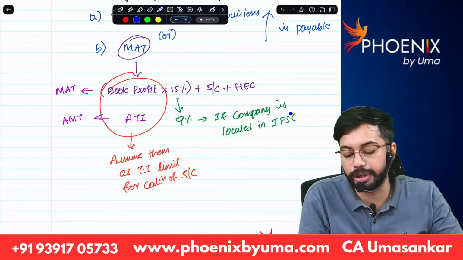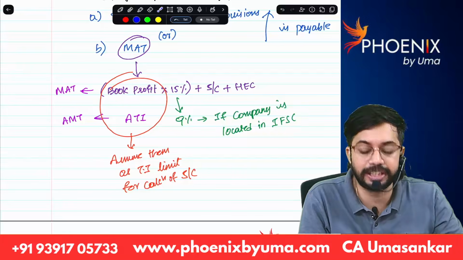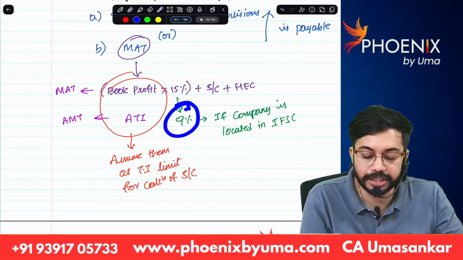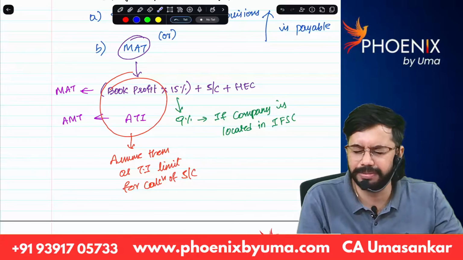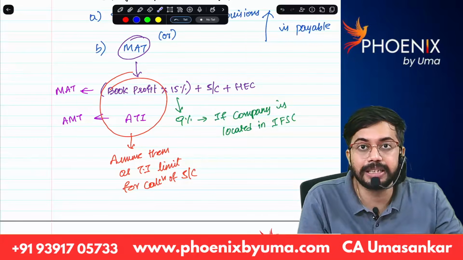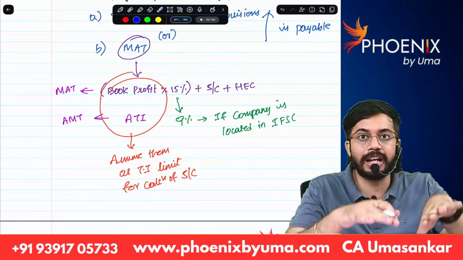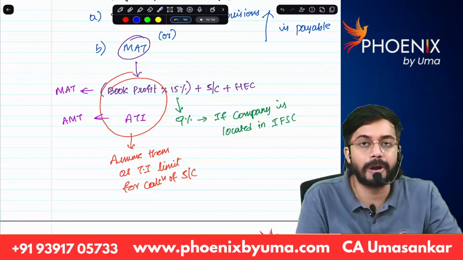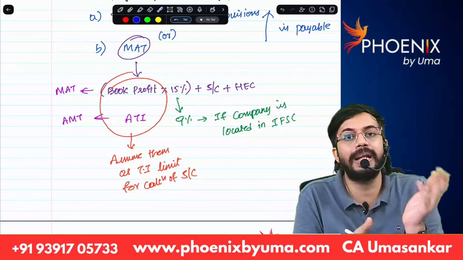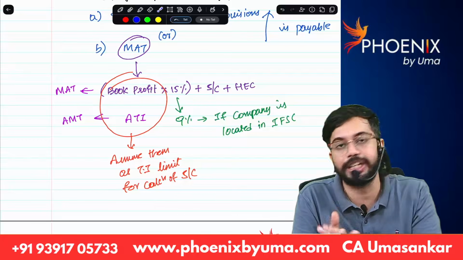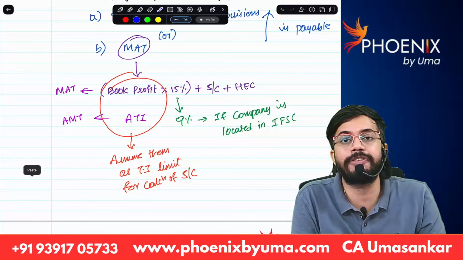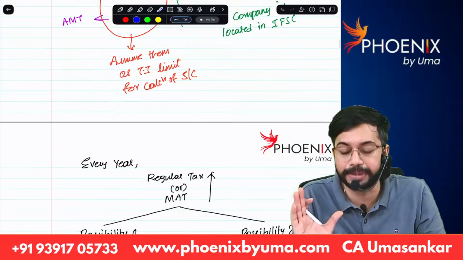And if the company is located in IFSC, International Financial Service Centre, the MAT rate applicable is not 15%. MAT rate applicable is 9%. So regular tax or MAT, whichever is higher. MAT is equal to book profits into 15% plus applicable surcharge plus HEC. If the company is located in IFSC, instead of 15%, the MAT rate is 9%.